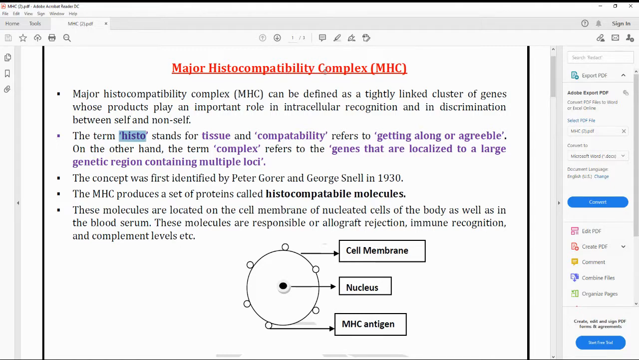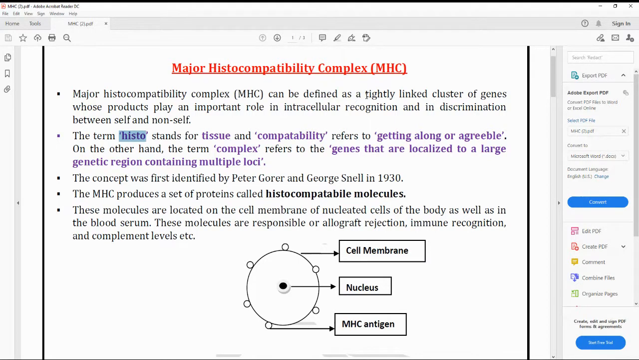And we have another word, the complex. Complex refers to the genes that are localized to a large genetic region containing multiple loci. We have genes present on a large genetic region consisting of multiple loci. If the tissues are agreeing, then that is about the histocompatibility complex.